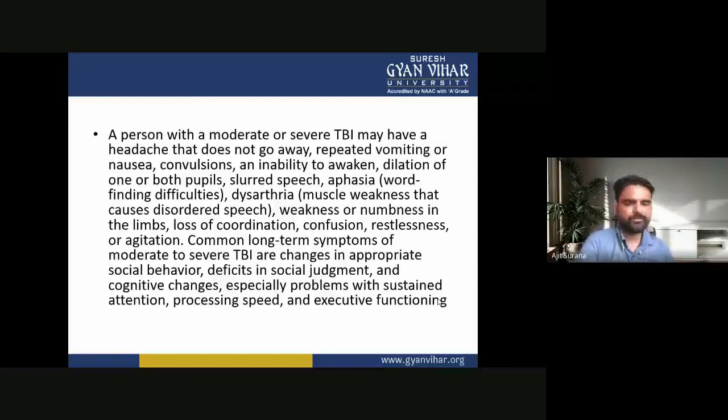A person with a moderate or severe TBI may have a headache that does not go away, repeated vomiting or nausea, convulsions, an inability to awaken, dilatation of one or both pupils. The patient may have slurred speech, aphasia, which means word-finding difficulties, dysarthria, muscle weakness that causes disordered speech, weakness or numbness in the limbs, loss of coordination, confusion, restlessness or agitation.